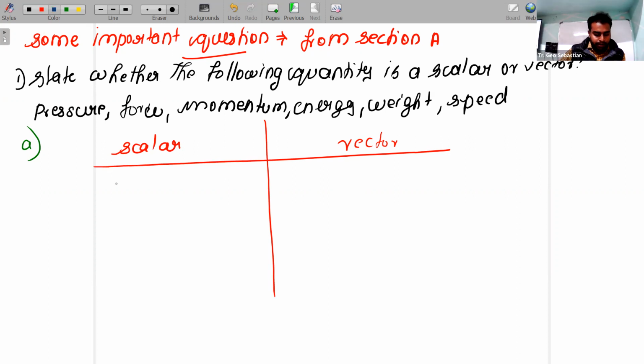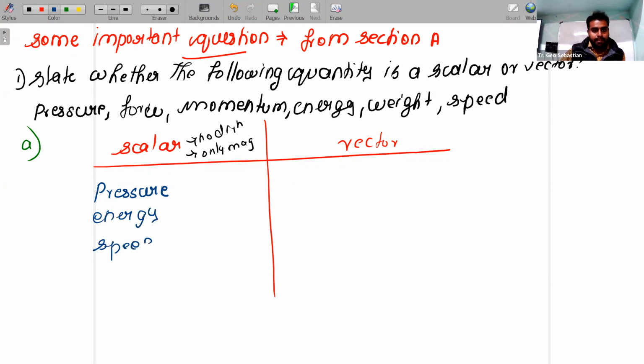So what are the scalar quantities here? Which have magnitude only, without a direction. Pressure, that is nothing but scalar. What is the peculiarity of scalar? No direction, only magnitude. So pressure is one value, one term. Another one is energy. Another one is speed.